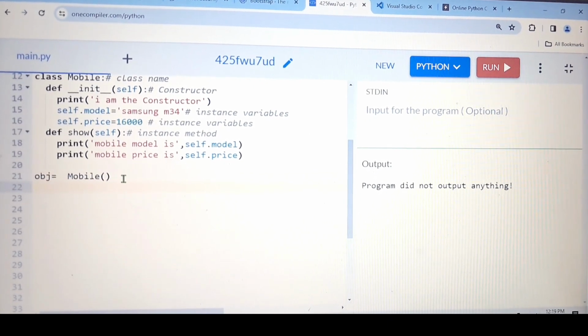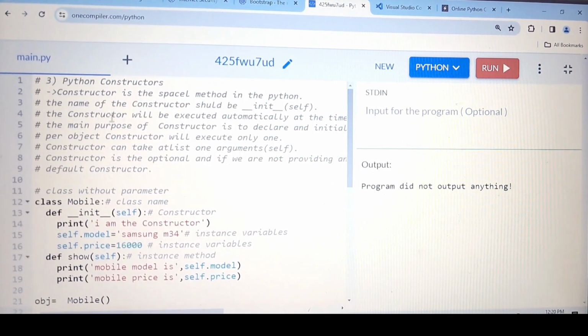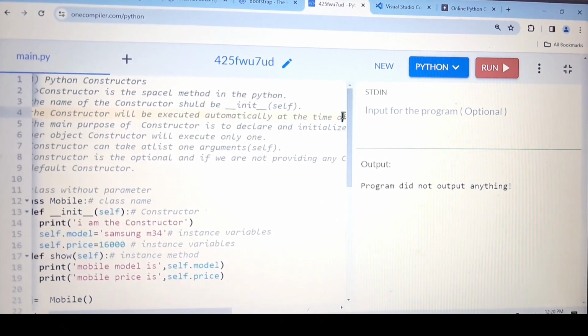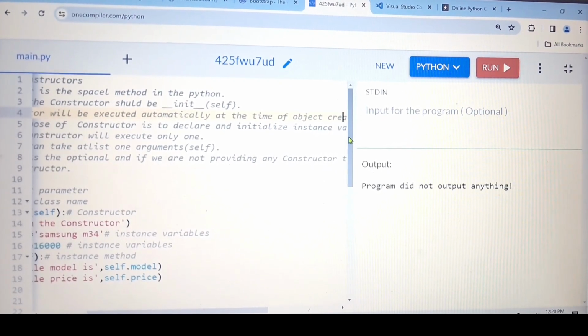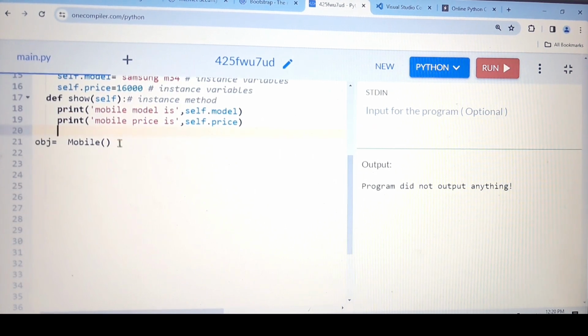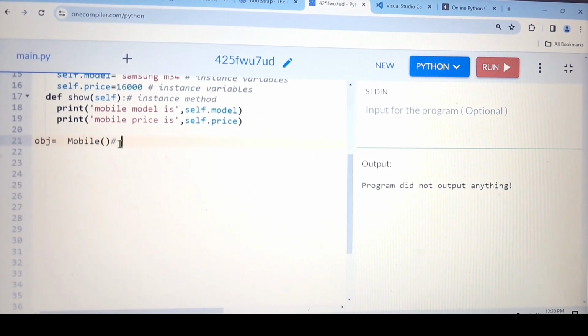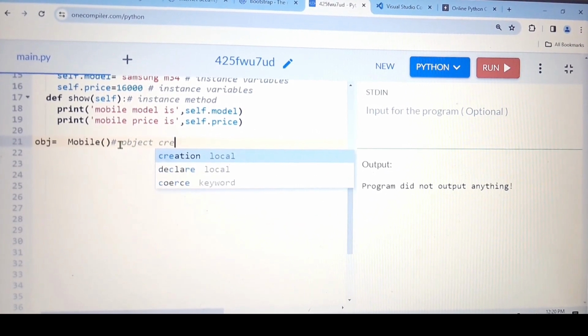And as I told you, if you see the definition, the constructor will be executed automatically at the time of object creation. And where we have done the object creation, let me show you. So this point is nothing but the object creation.